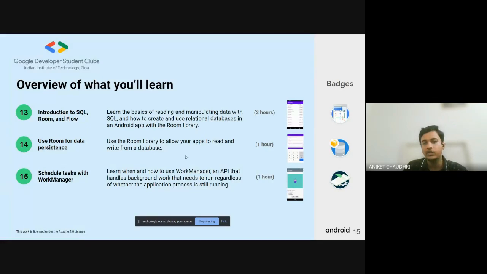Like whenever you log in to WhatsApp, the next time you visit the app, you don't have to log in again. It's stored on your device, but if you change device, you have to log in. So we will see how we handle those issues.